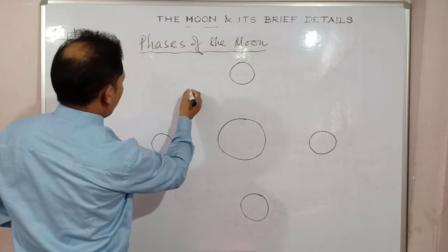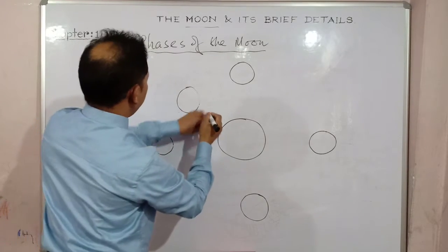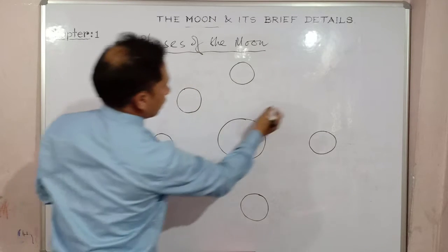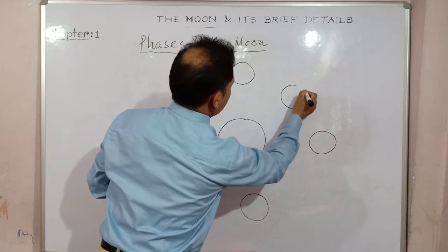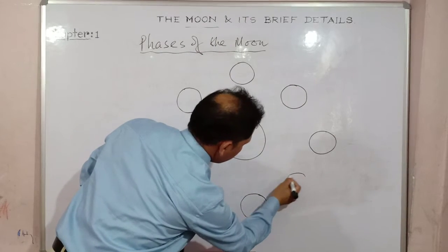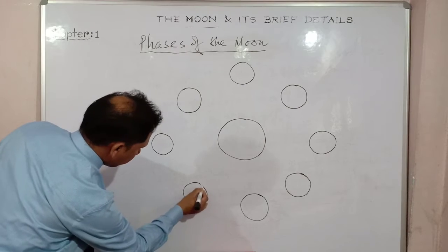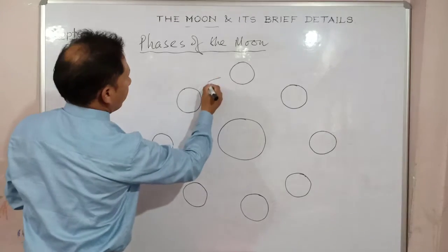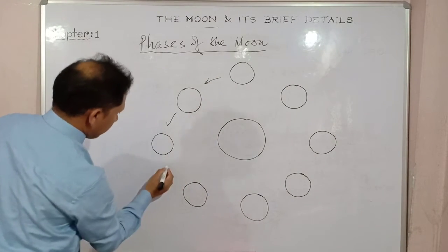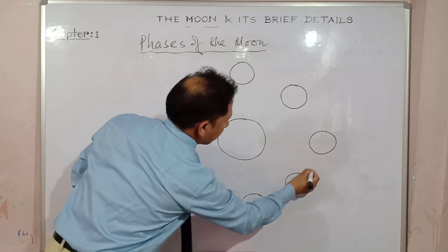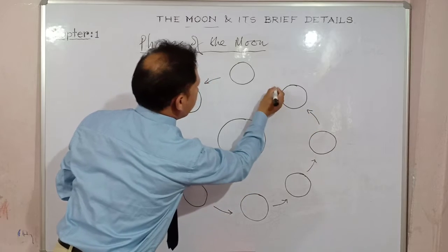Say, for instance, one more, if I draw it up here. Now see what I am drawing: the different positions of the moon during its journey, right? So for instance, this is the path through which the moon goes around, keeping the Earth in the middle, right?